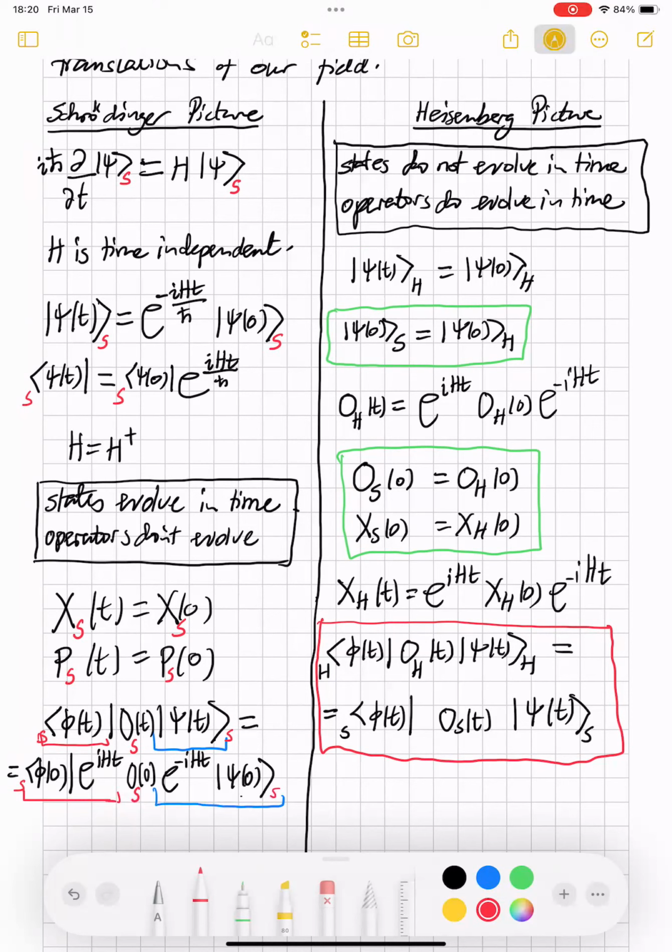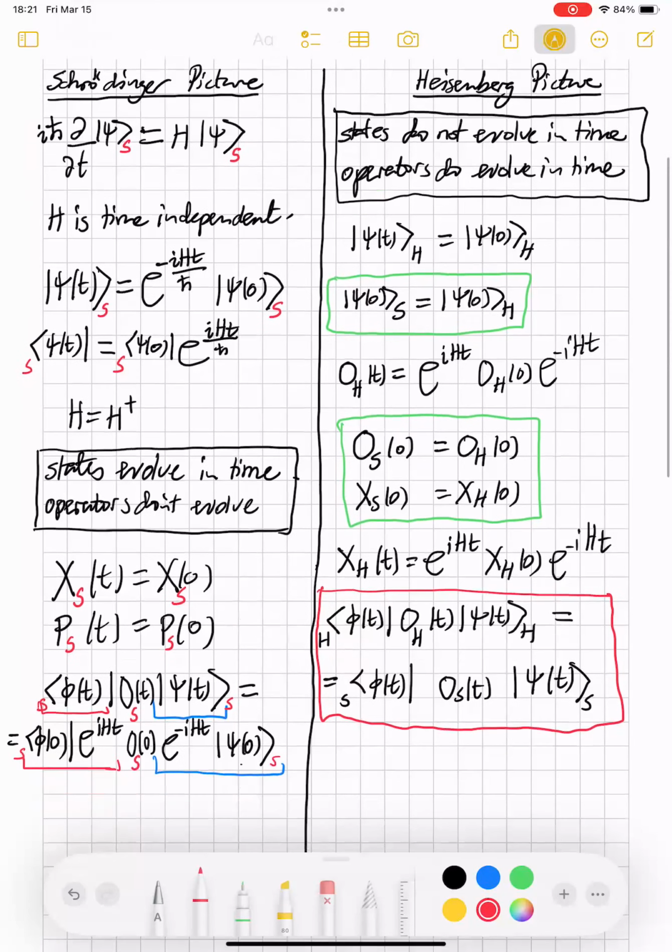What are we doing here? Well, we want to move away from states. Remember how complicated our Fock space state was? And we want to start focusing on the operators. So we would like a situation where the states don't have the dynamics, but the operators do have the dynamics. And that is the Heisenberg picture.